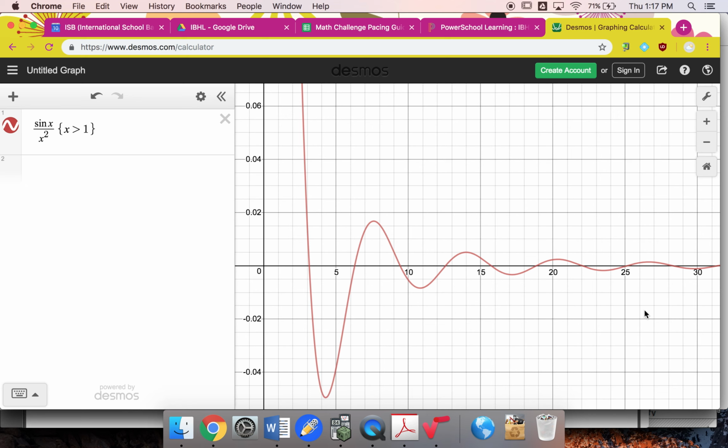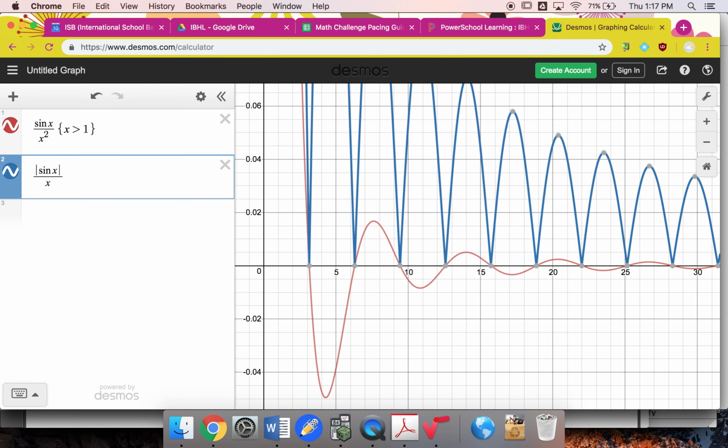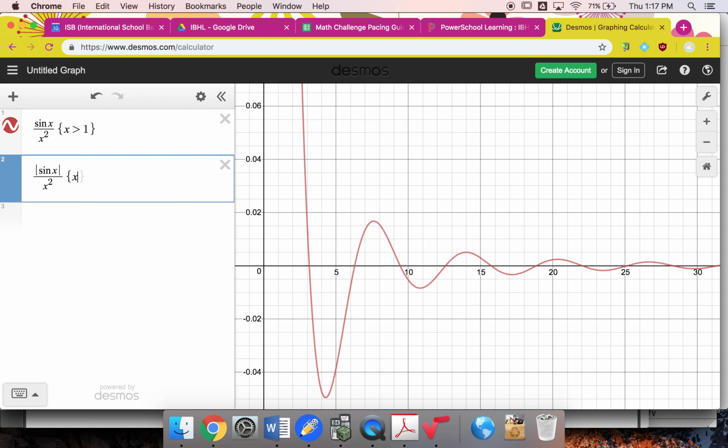If I was going to integrate this, then I would have a negative bit, a positive bit, positive bit, negative, positive, etc. Now if I look at the absolute value of that, again for x greater than 1, if I integrated this, I would have positive, positive, positive, positive, etc. So obviously, if this integral is convergent from 1 to infinity, this integral is going to be less than, if I go underneath the x-axis, or equal to if it was all positive.